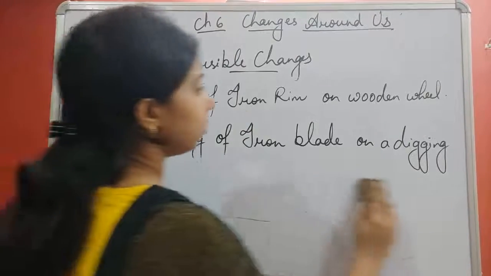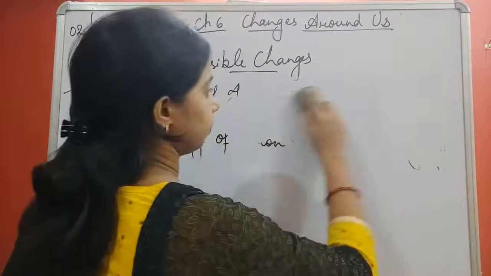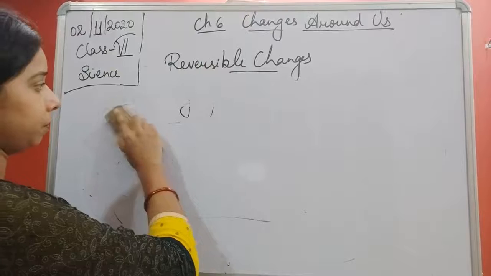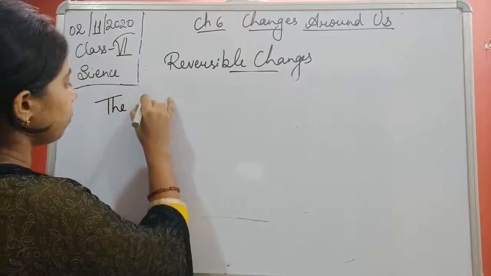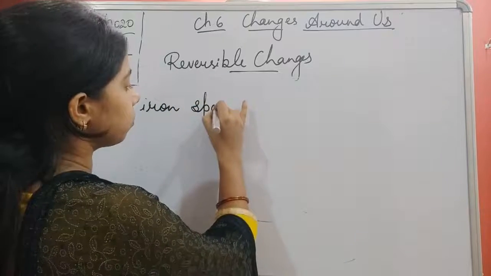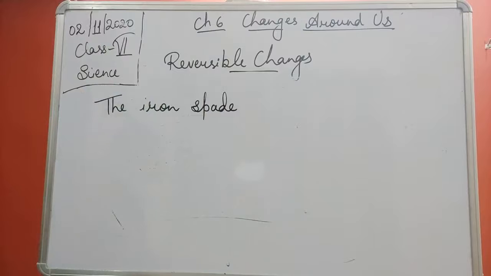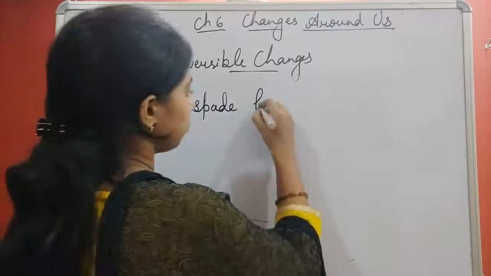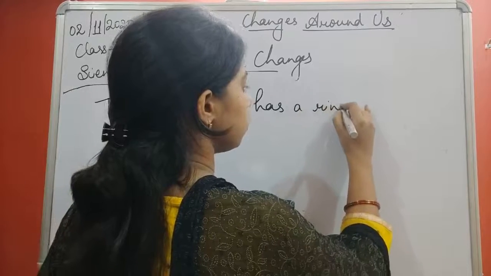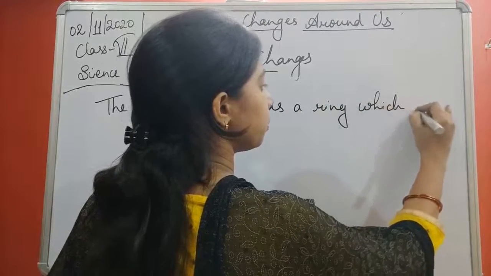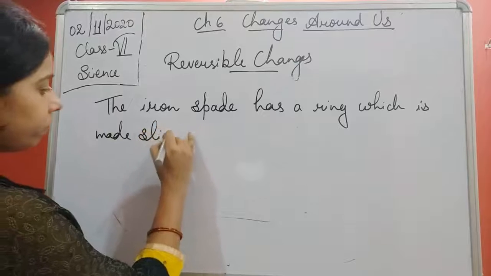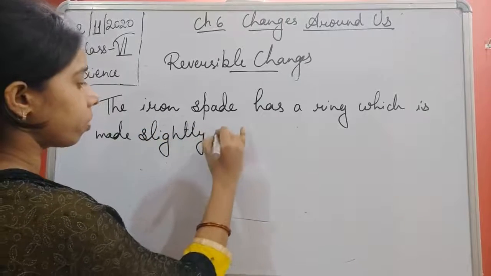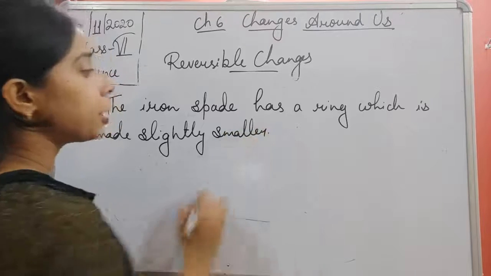Iron blade of a spade. We can write that the iron spade has a ring which is made slightly smaller.